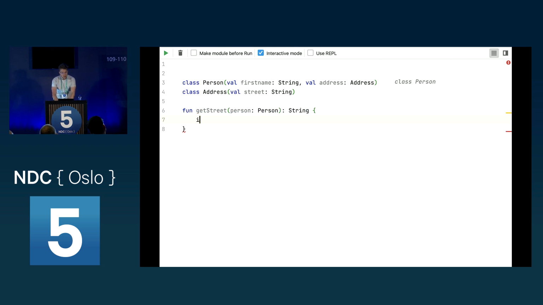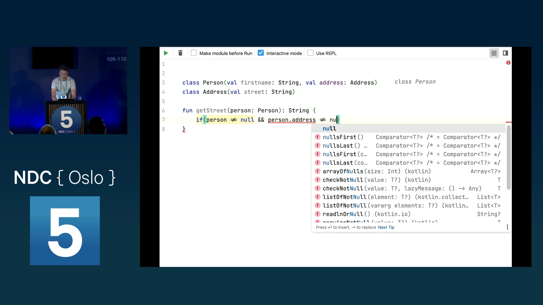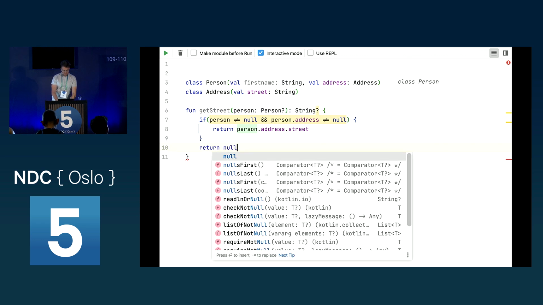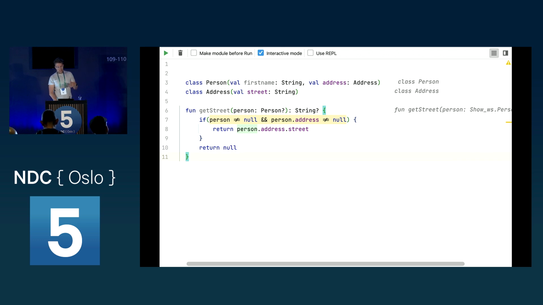Now, we could say, for example, well, if the person not equals null, and the person.address not equals null, in this case, return person.address.street. Now, as Kotlin already tells, there is nothing nullable here. So let's say we want to allow a nullable person to be put in, and we also want to allow a nullable string to be returned. So otherwise, we say here return null. As you can see now, everything compiles.